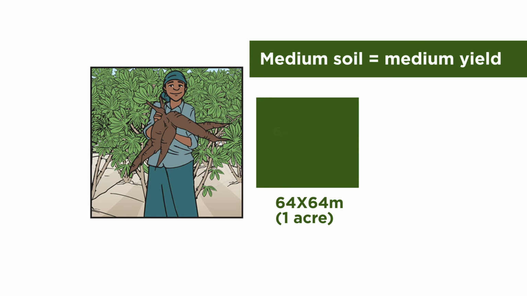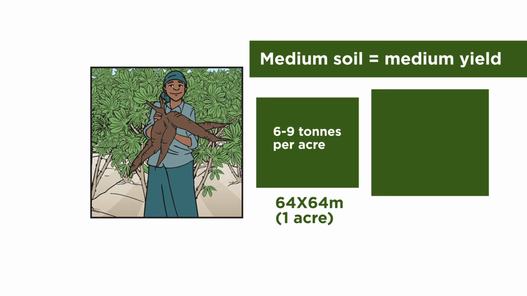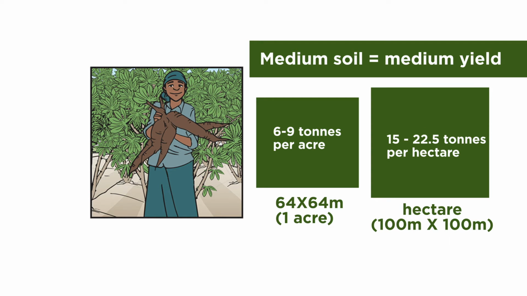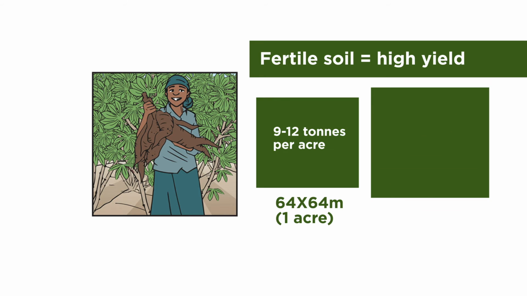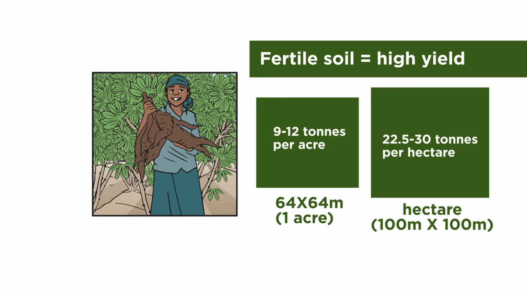A medium yield is between 6 and 9 tons per acre. That is the same as 15 to 22.5 tons per hectare. A high yield is between 9 and 12 tons per acre, which is the same as 22.5 to 30 tons per hectare. These are fertile fields, typically fields which have been fallowed or received organic or fertilizer in the past.